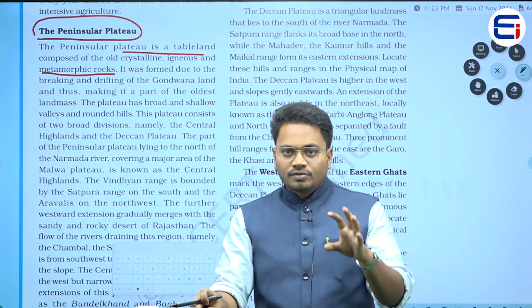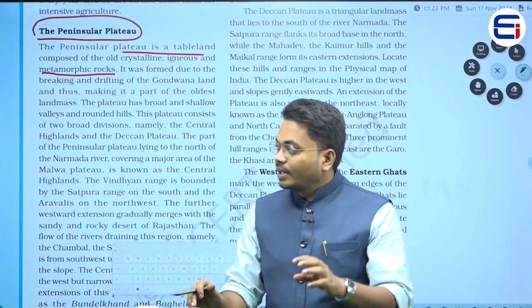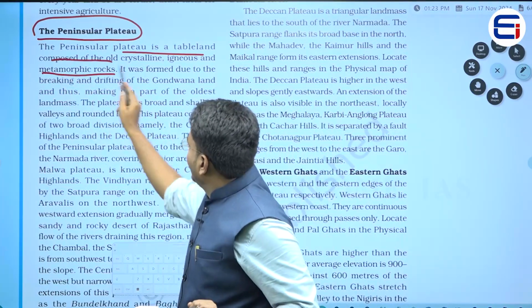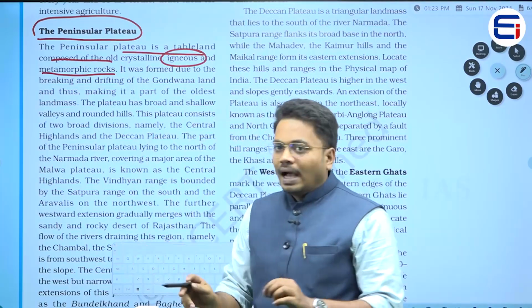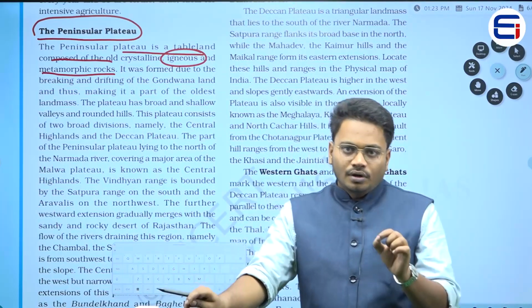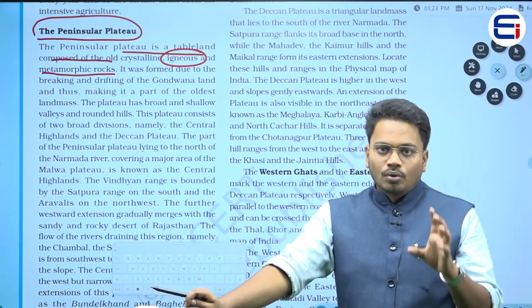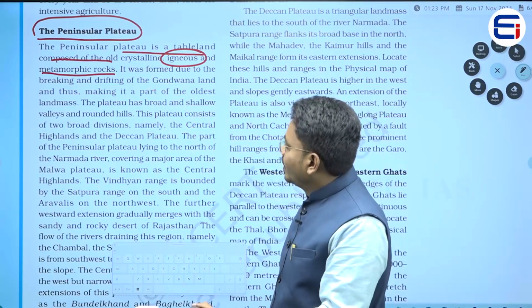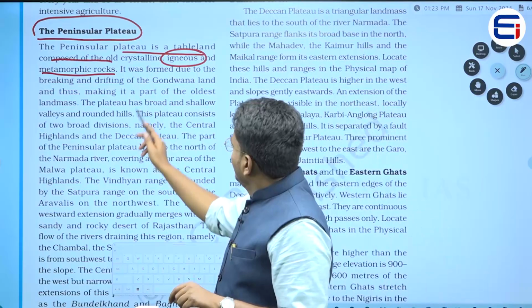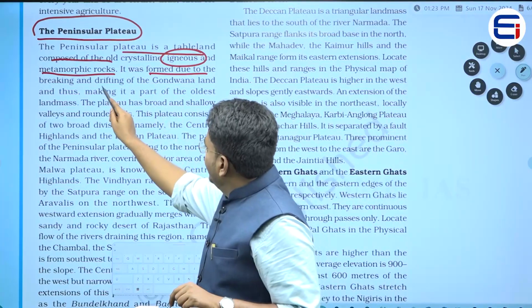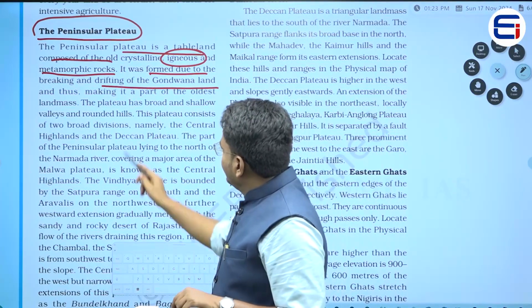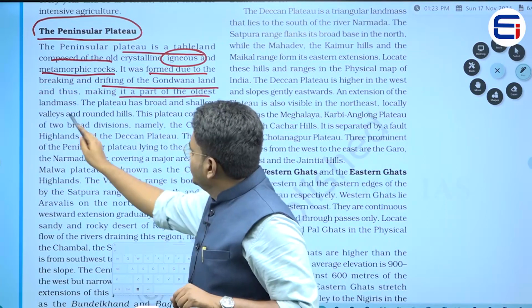Now, particularly when we are talking regarding this peninsular plateau, the source material with which it was formed is metamorphic rocks as well as igneous rocks, and you will be finding rocks which are crystalline, and that too old crystalline rocks in this particular peninsular plateau. It was formed due to the breaking and drifting of Gondwana land, and thus making it a part of the oldest landmass.